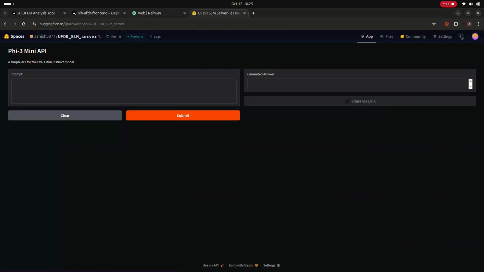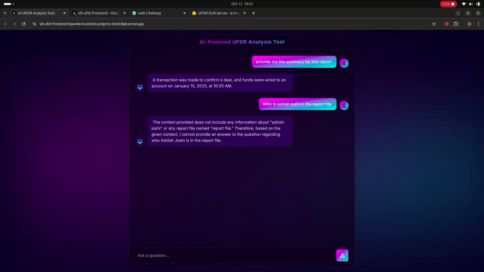As you can see, the Phi-3 mini has something like a prompt, generated answers and submit. So this is the SLM model basically, where you write the prompt, you get the generated answer, and the generated answer is then sent to this.